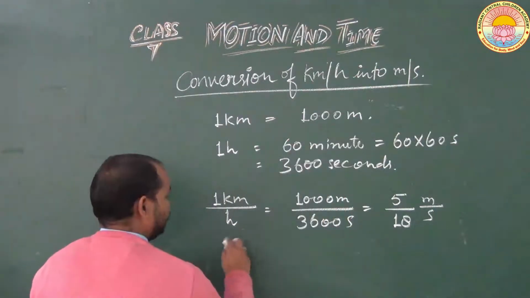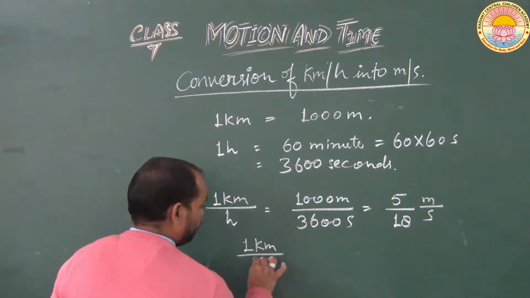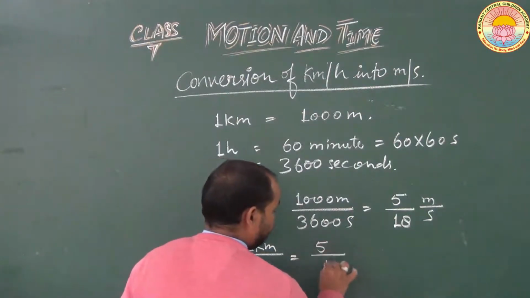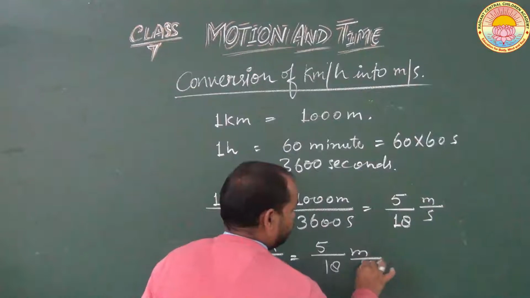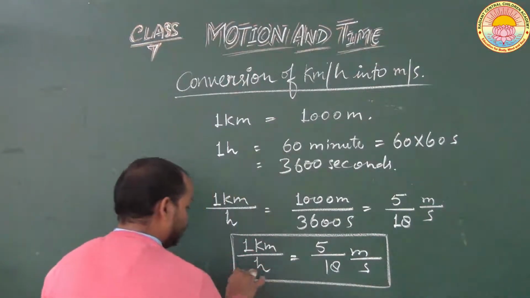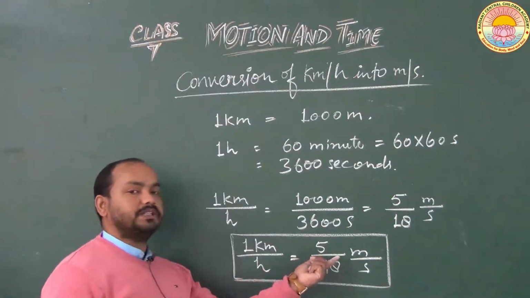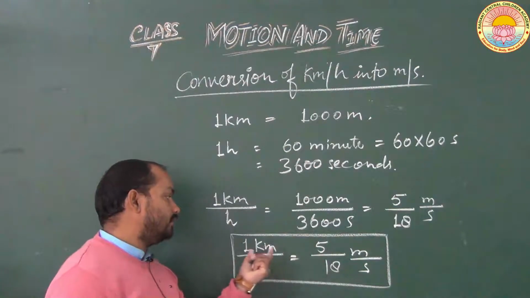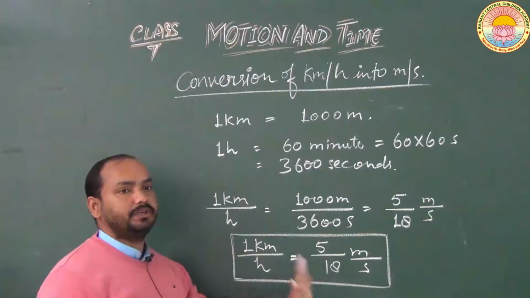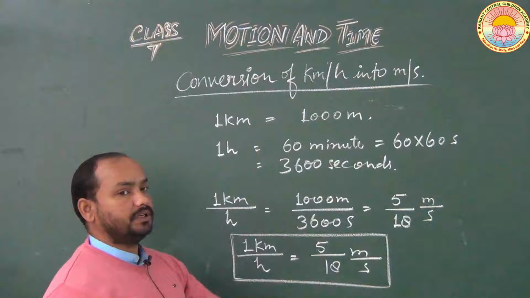So in this way we can understand that 1 kilometer per hour is equal to 5 upon 18 meter per second. So if you have to convert kilometer per hour into meter per second, then you have to multiply the value of the kilometer per hour by 5 upon 18 meter per second. So in this way you can convert kilometer per hour into meter per second.